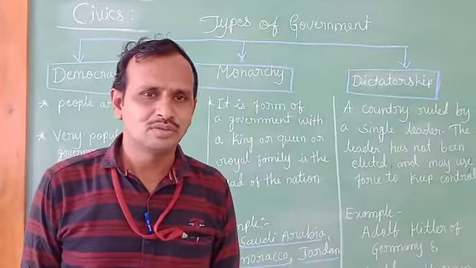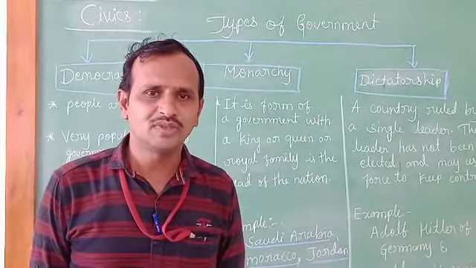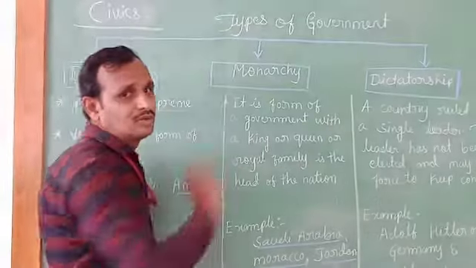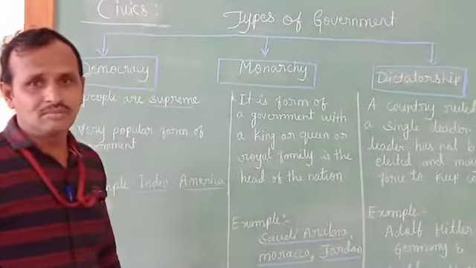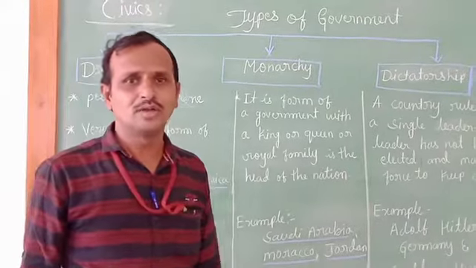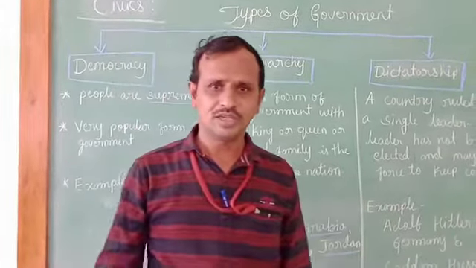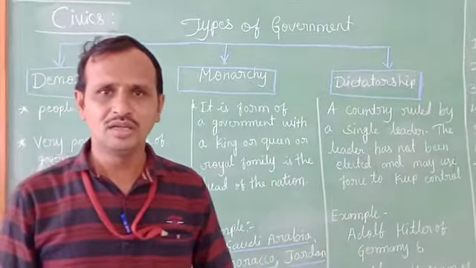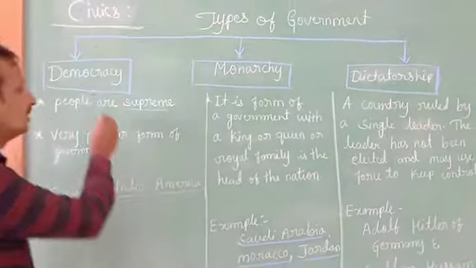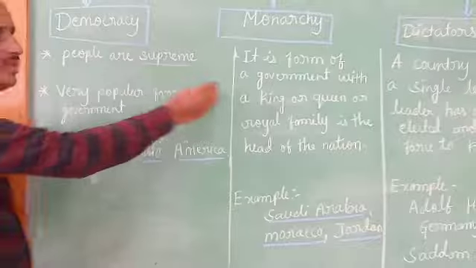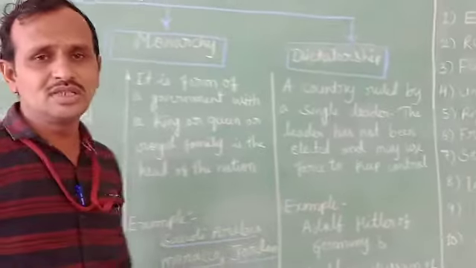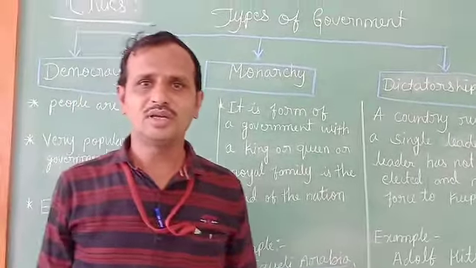So let us go to today's topic, that is types of government. According to your textbook, there are mainly three types of government. How many types of government are there? There are three types: democracy, monarchy and dictatorship. These are the main three types of government. Now let us discuss them one by one.